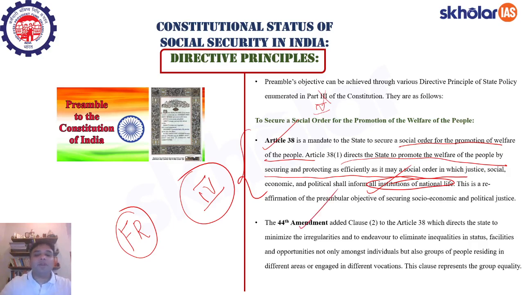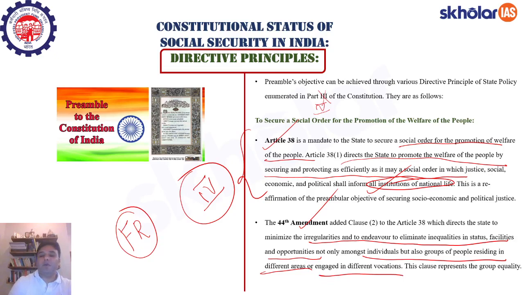Likewise, you have the 44th Amendment Act, which added Clause 2 to Article 38, which directs the state to minimize the inequalities and to endeavor to eliminate inequalities in status, facilities, and opportunities, not only amongst individuals but also groups of people residing in different areas or engaged in different vocations. Vocations means employments, jobs. So, I will be talking about the constitutional status of social security in India in the next chapter. This was just a formal introduction.